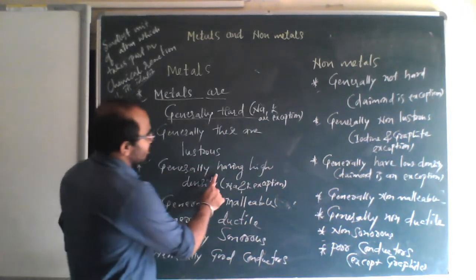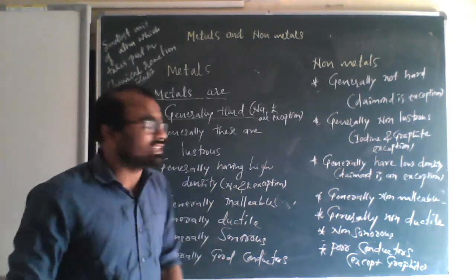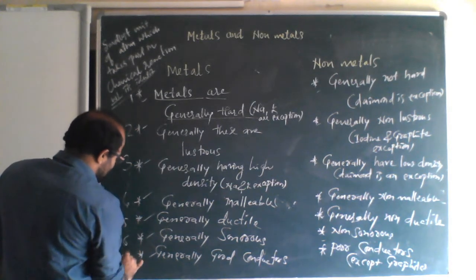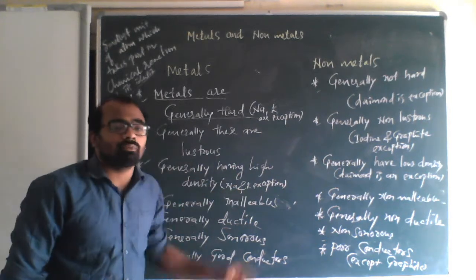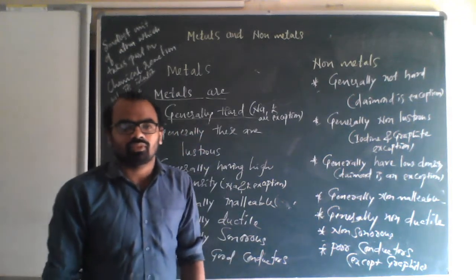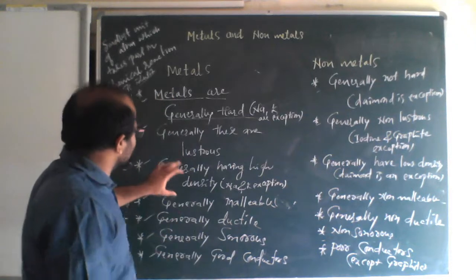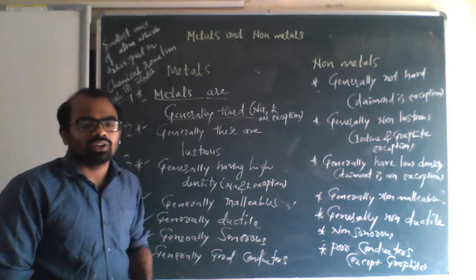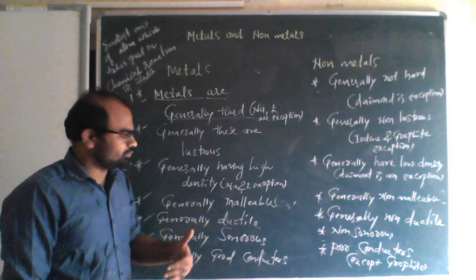Third one: metals generally have high density. But sodium and potassium, Na is sodium and K is potassium, are again exceptions. Density means a large mass in a small volume. Density equals mass by volume, and it is represented by rho.